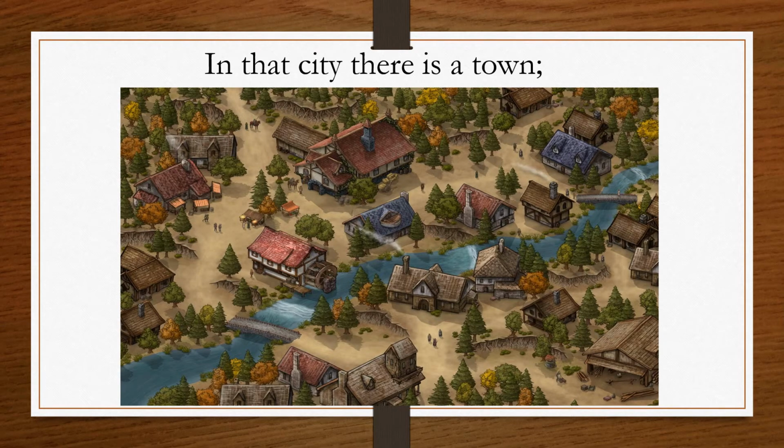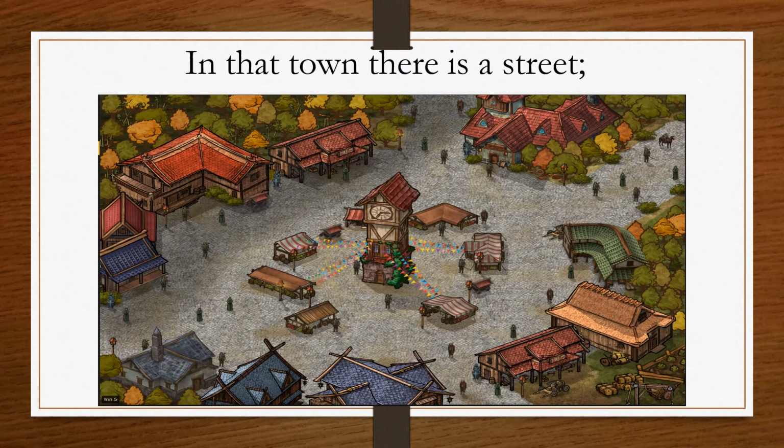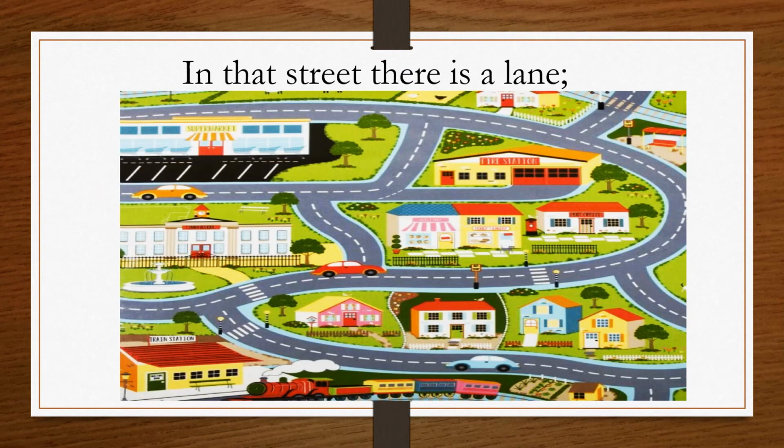In that town, there is a street. Student, town is bigger than street and street is smaller than town. So here again we are going from bigger to smaller, from town to street. In that street, there is a lane.